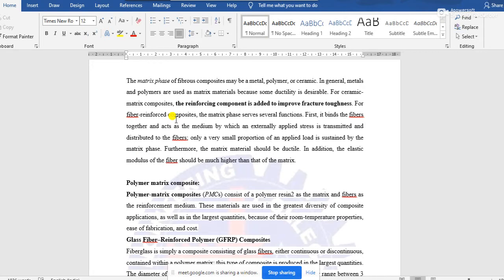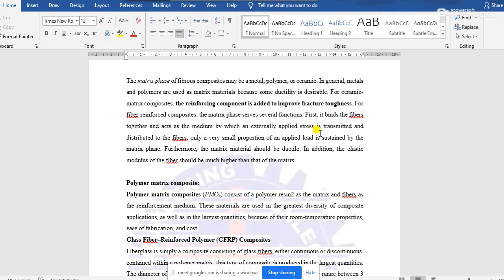Now reinforcing may be done by fiber reinforced composites. For fiber reinforced composites, the fiber and the matrix material act as the transmitter of the external stress that is applied on the material.